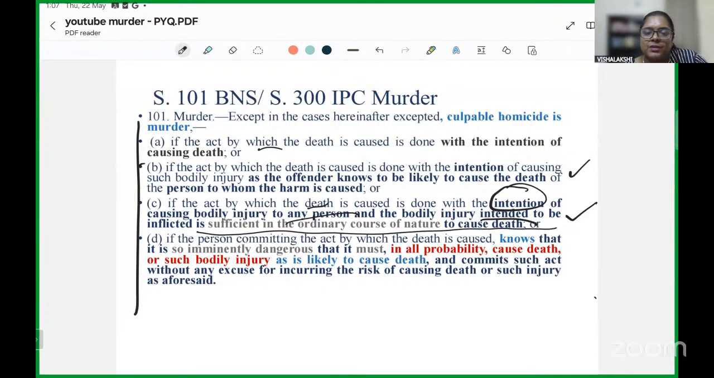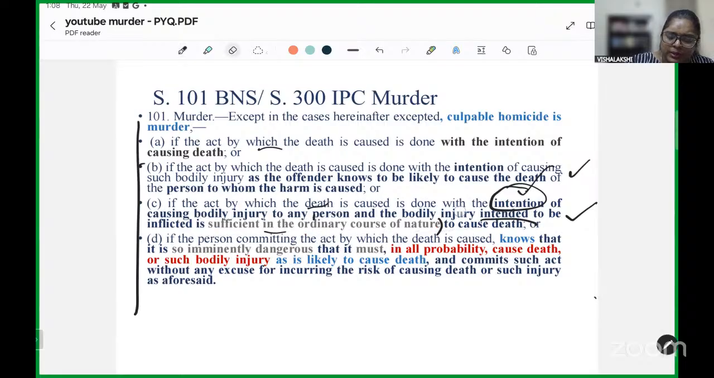This one is differing. It says that you want to particularly cause intentionally a certain set of injuries or an injury to any individual, which is sufficient in the ordinary course of nature to cause the death of the person. 15 stabs, 20 stabs, we can argue is sufficient in the ordinary course of nature to cause the death of the person. So, intending a bodily injury is again the expectation here, which is sufficient in the ordinary course of nature to cause the death of the person.